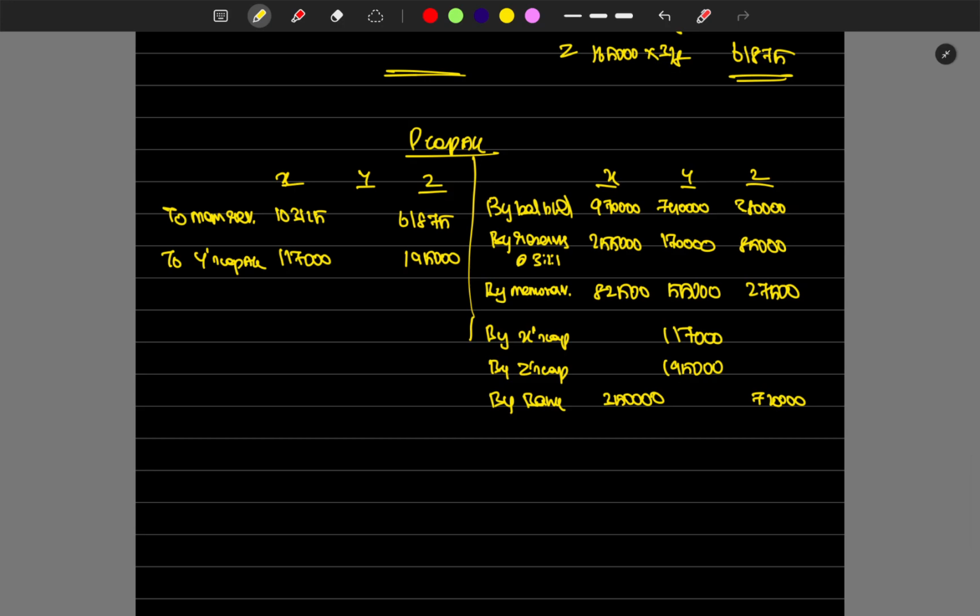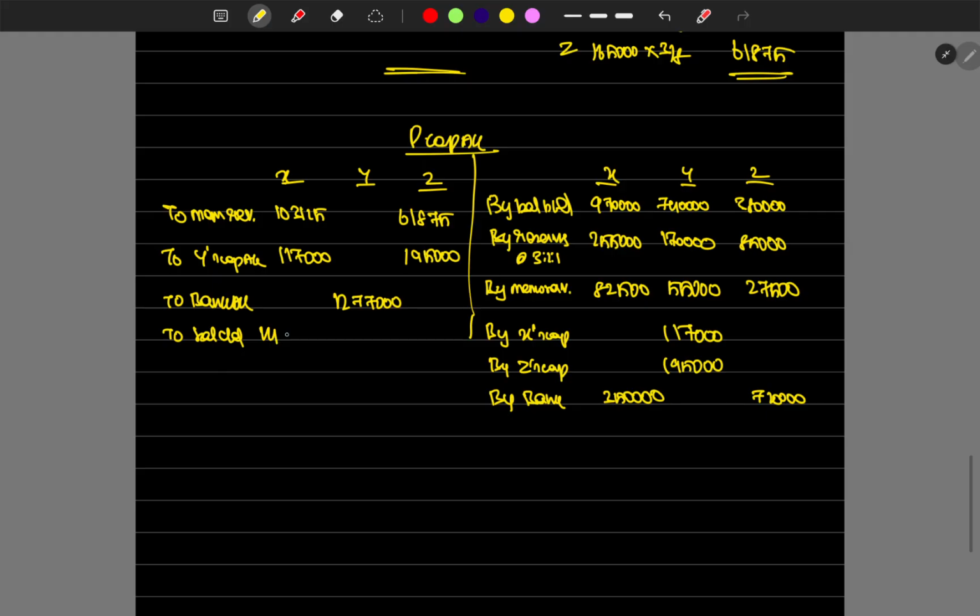First we have to pay off Y's balance to the bank account. Immediately it has to be paid. Okay, 7,40,000 plus 1,70,000 plus 55,000 plus 1,17,000 plus 1,95,000, which is 12,77,000 we have paid to Y. What's the closing balance? 9,70,000 plus 2,55,000 minus 1,17,000, which is 14,03,735.